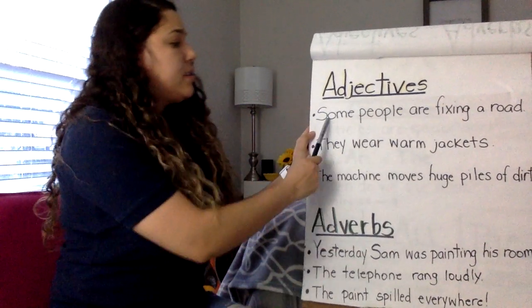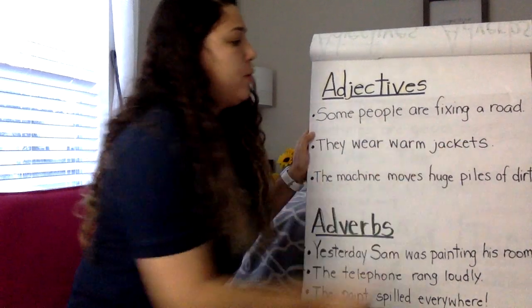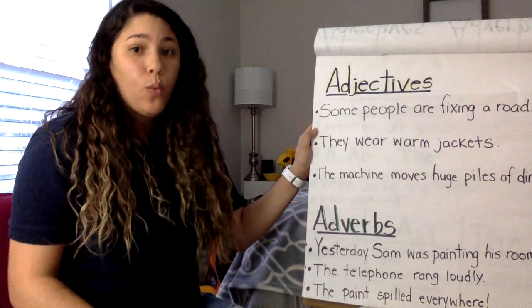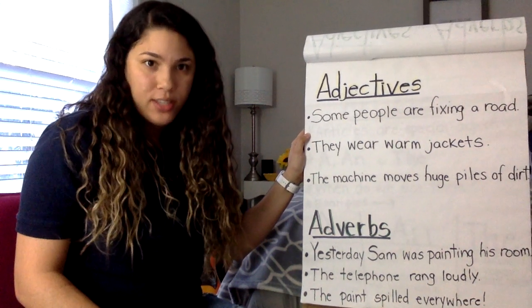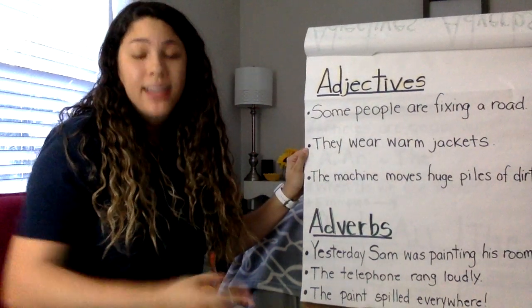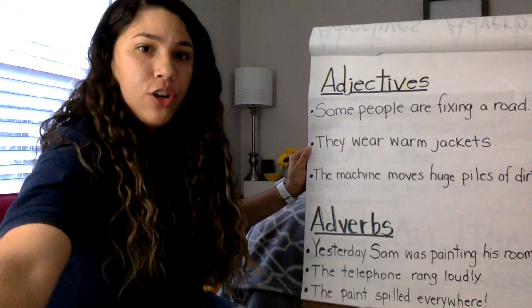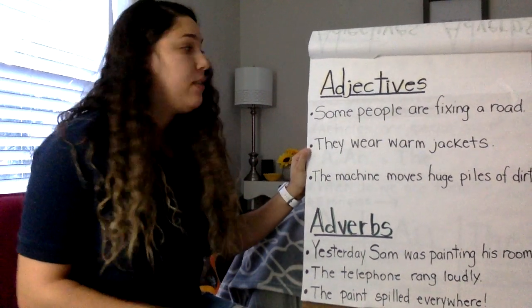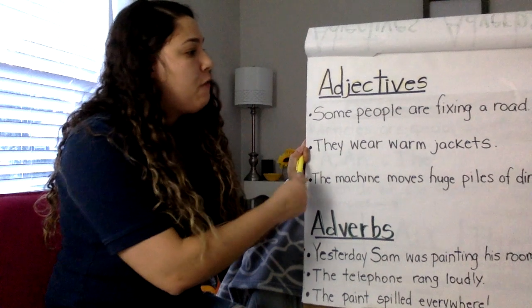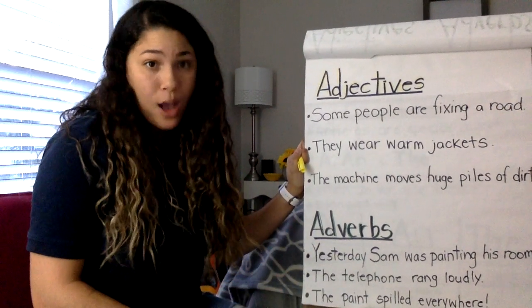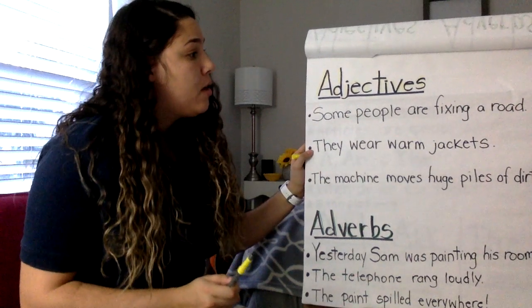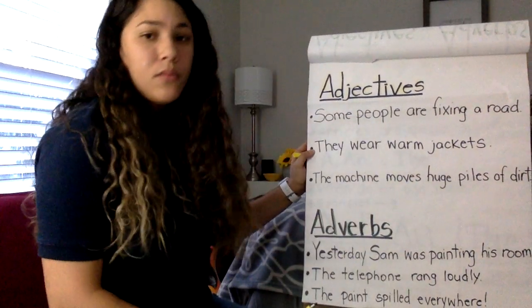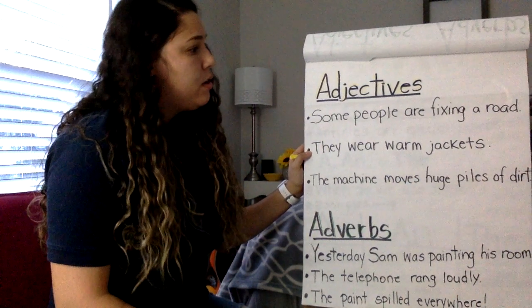Adjectives. Some people are fixing a road. Now, which word in this sentence is the adjective? Remember, adjectives tell us what kind and how many. So let's circle in this sentence what our adjective is. Some people are fixing a road. Well, let's find our noun, because remember, adjectives describe nouns. So, road is a noun, but is there a description for road?